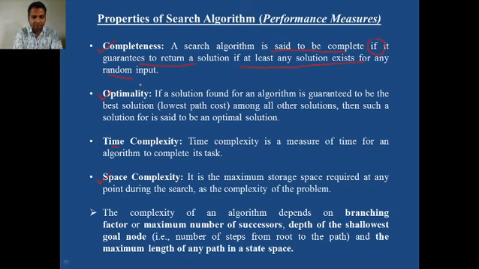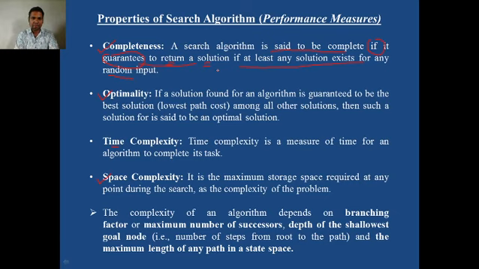Okay, you understood this? Completeness means what? A search algorithm is said to be complete if it guarantees to give a solution. The word guarantees is very important. Solution is required, because ultimately why do the agents execute the search algorithm? Obviously we want to reach the goal state, that means we want a solution.